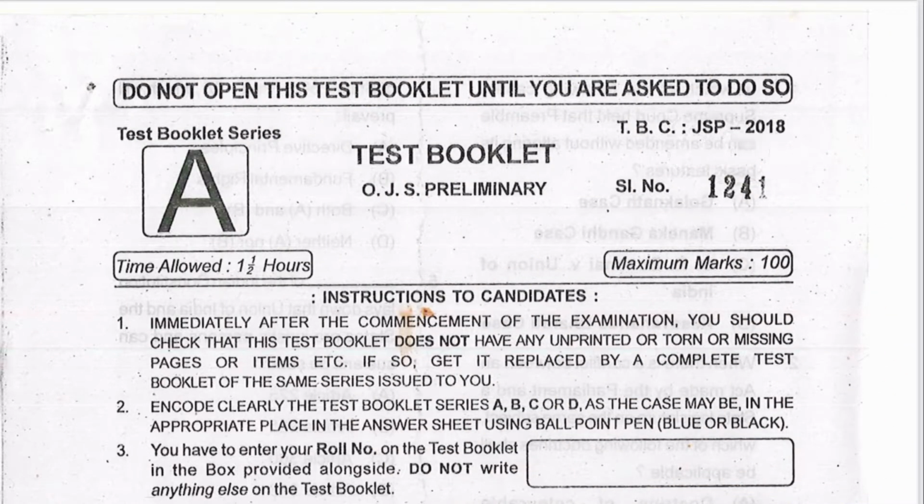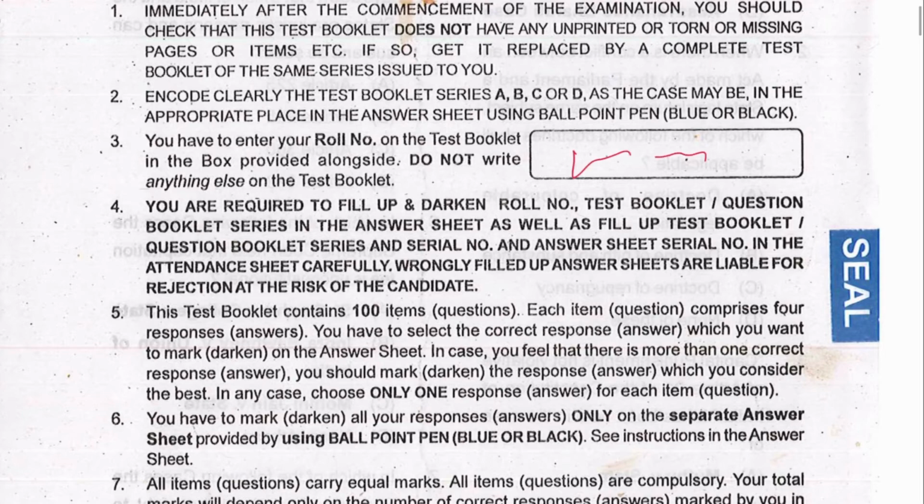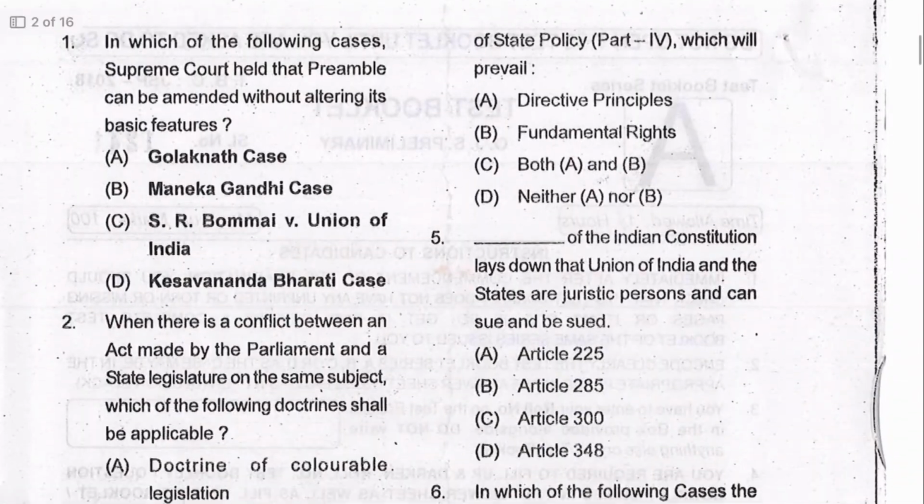देखिए हमारे पास ये 2018 का एग्ज़ाम पेपर है, बुकलेट सीरीज ए. So you have to fill your roll number here. 100 questions. Use ball point pen and there will be negative marking 25%. So this paper comes like this. You can download this paper from the Odisha website. Let's move to the questions.